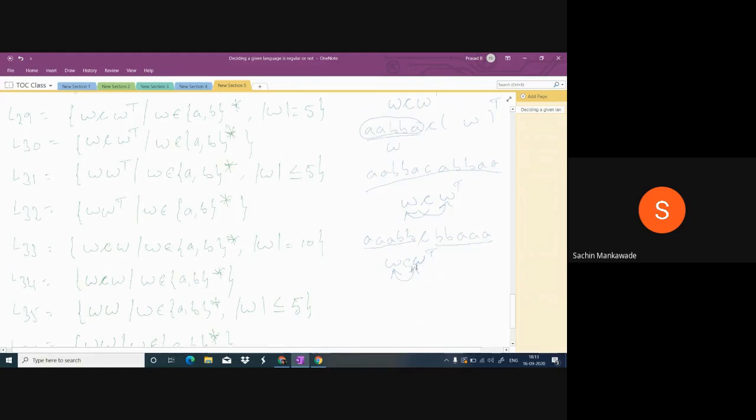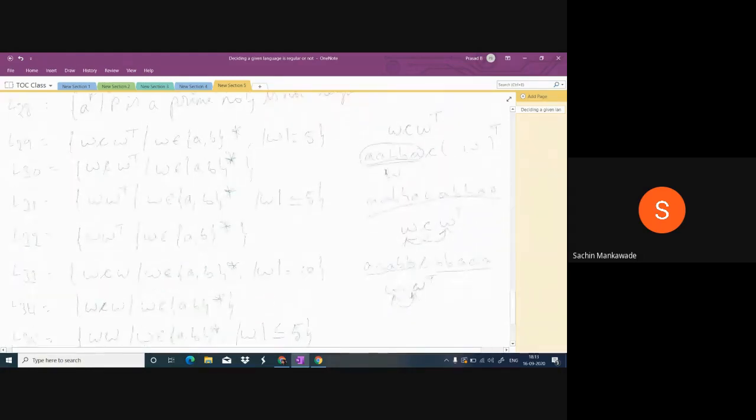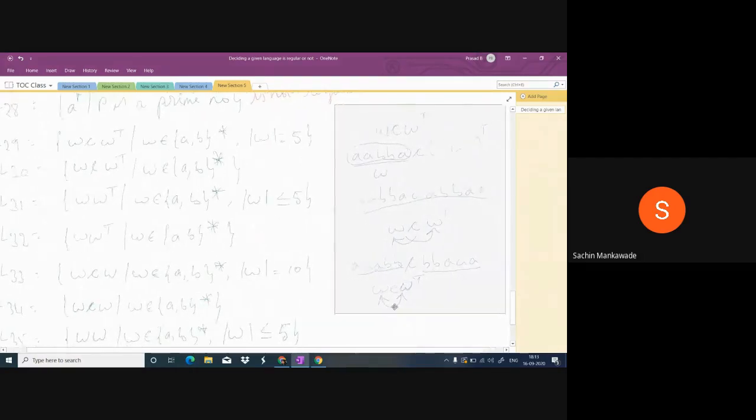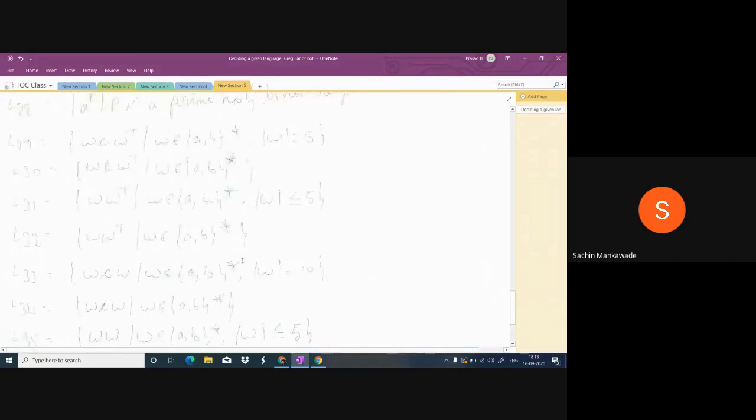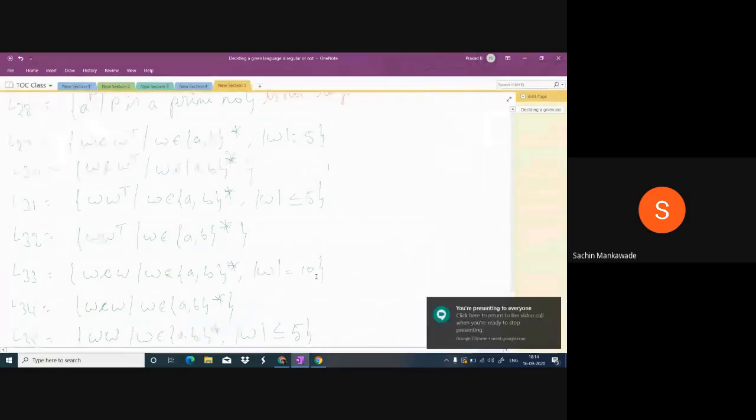So a relation is there. Whenever a relation is there, tell me, is this possible or not possible? Is this regular or not regular?